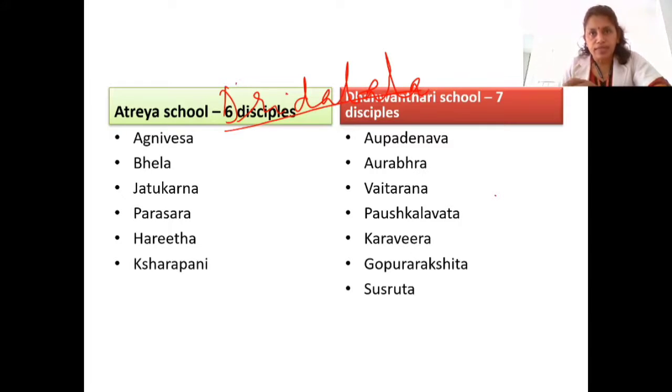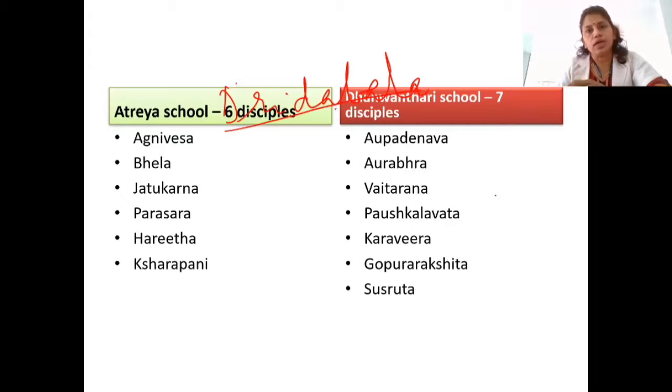Among these 7 disciples, Sushruta became more famous. Many other disciples were also there, but among them 7 were outstanding. And among the 7, Sushruta was a little more efficient, and he became the leader of the disciples, and Dhanvantari taught Sushruta.